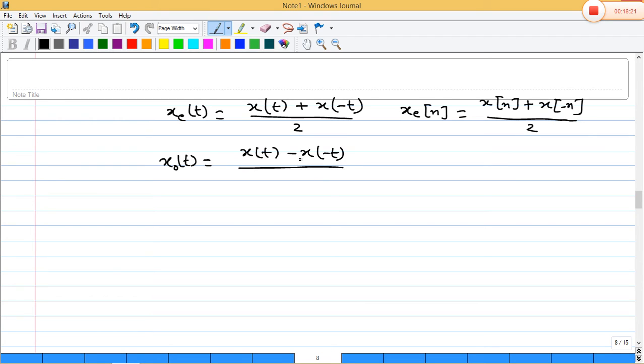The odd part of a continuous time signal we can find as x(t) minus x(-t), divided by 2. Why? Because for an odd signal x(-t) will be minus x(t). In discrete time also we can find the odd part of the signal: x(n) minus x(-n), divided by 2. Okay. So if any continuous time or discrete time signal is given, then we can find its even part and odd part. Clear? Now suppose we take one example here.